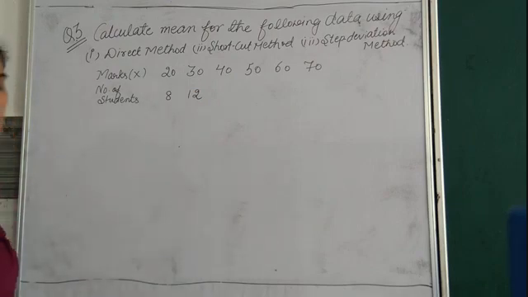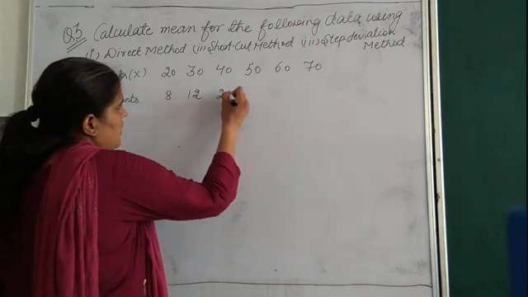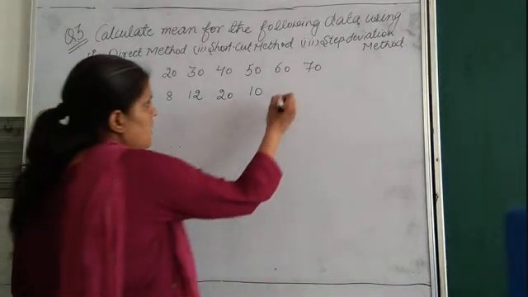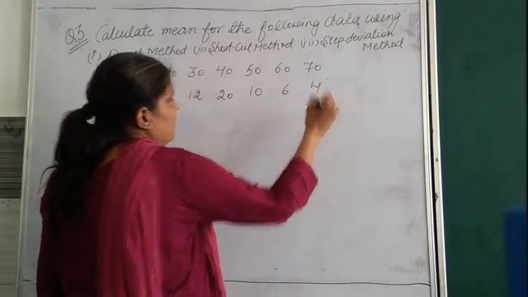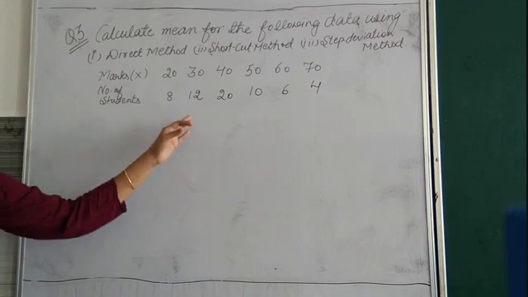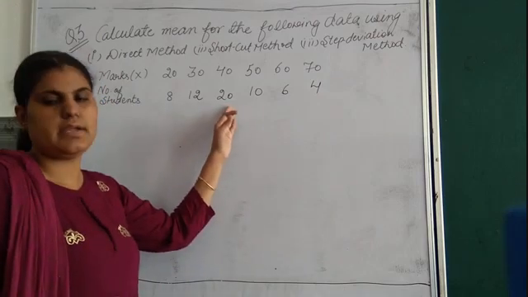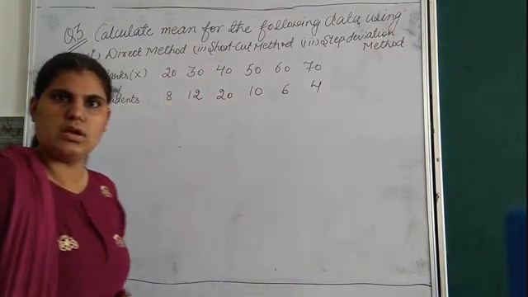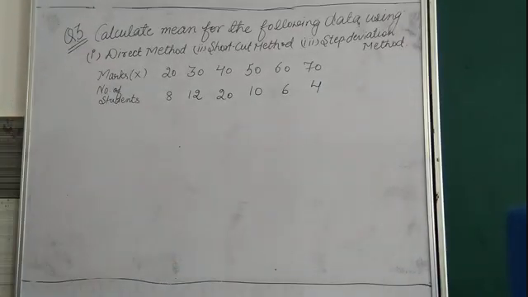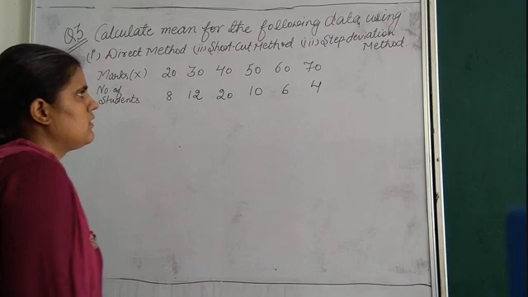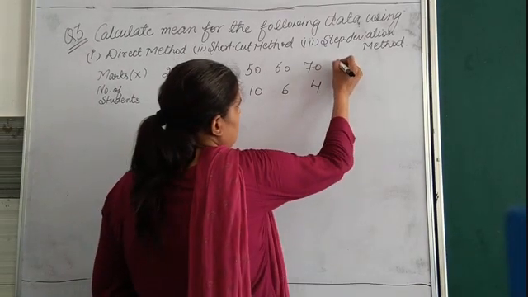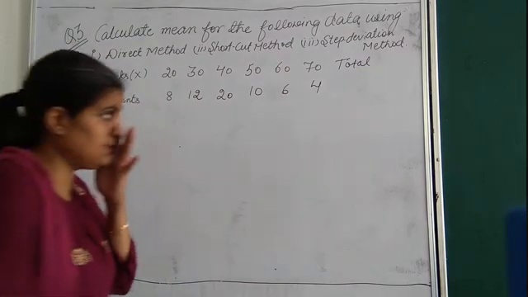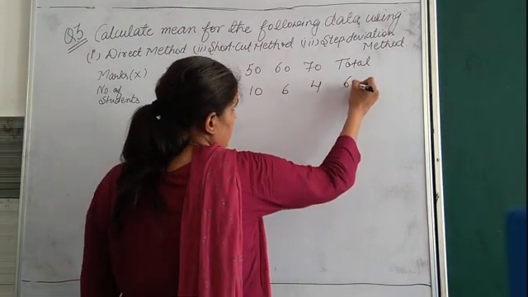and your frequencies are given 8, 12, 20, 10, 6 and 4. Clear bache? This is your question and total is also being given here. What is the total of all the frequencies that is given to you? 60.